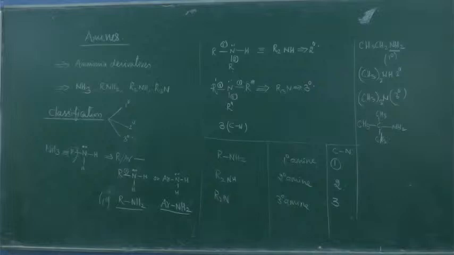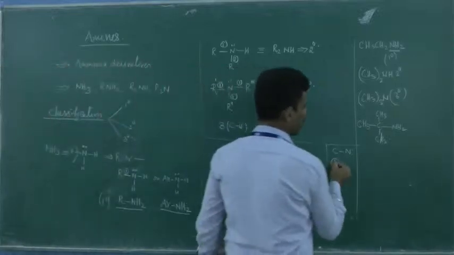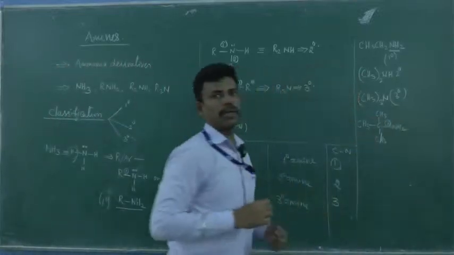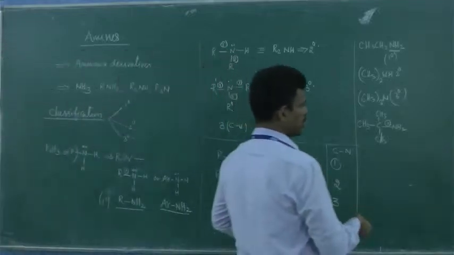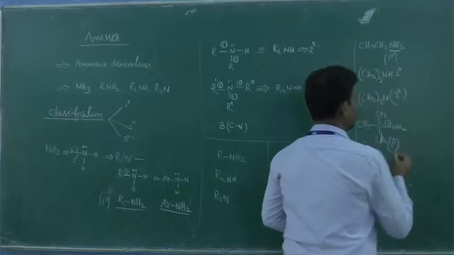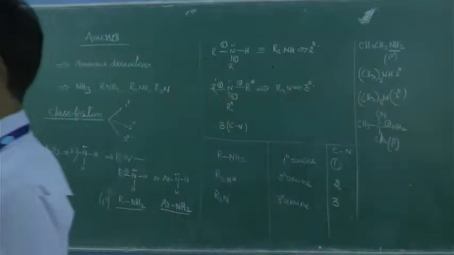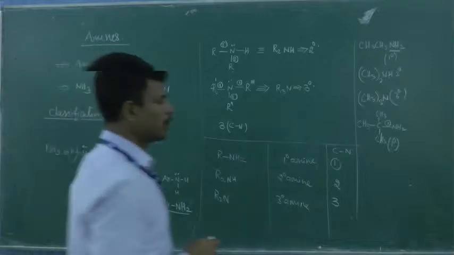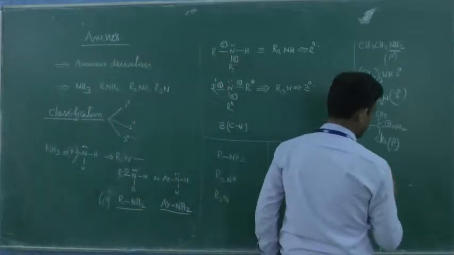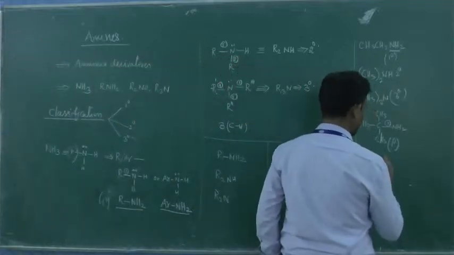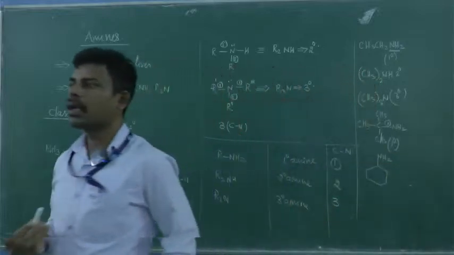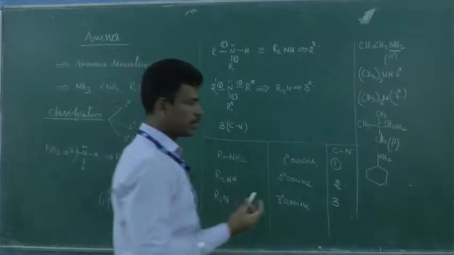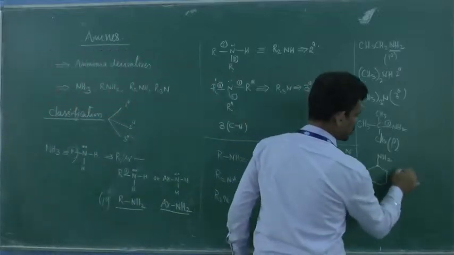This one is a primary amine, because there is one carbon-nitrogen bond. So this is an example for primary amines. Please note this. Is it clear? Yes or no? Similarly, what about this one? Primary amine, because we have one carbon-nitrogen bond. This also is an example for primary.